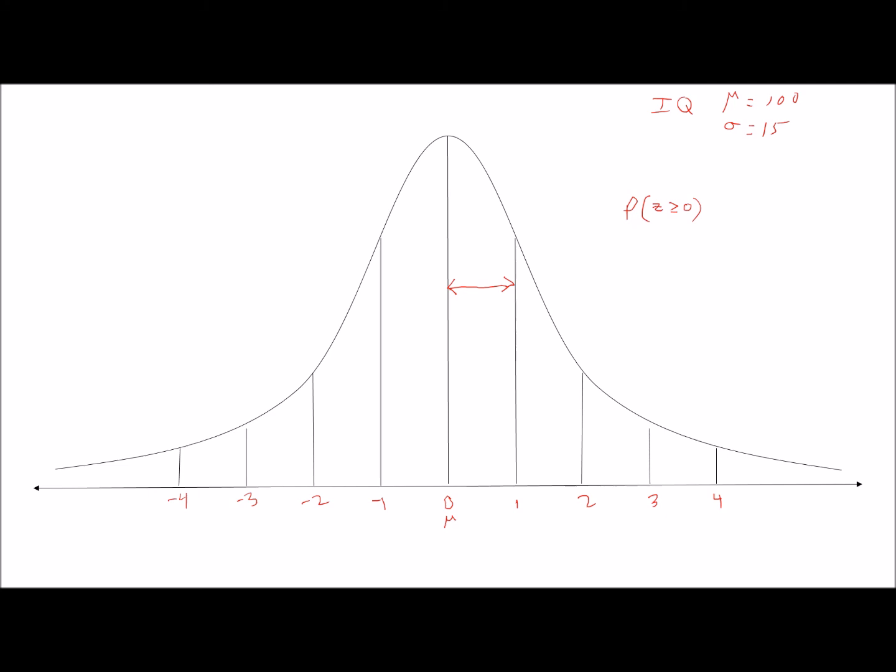Well, the 0 point is the mean. So that's going to be here. This whole half of the graph, this would be the greater than or equal to point. Well, that's, as we know from the empirical rule, 50% of the population. So that probability is 50%. So it's 50% if you picked a person at random that they would be equal to or greater than the mean. Or a z-score picked at random equal to or greater than 0.